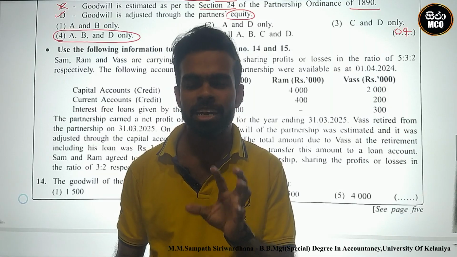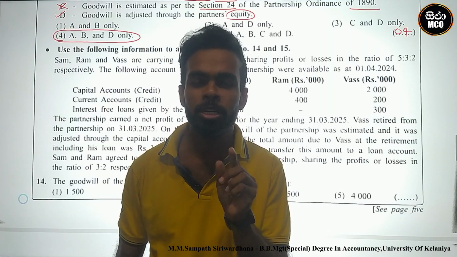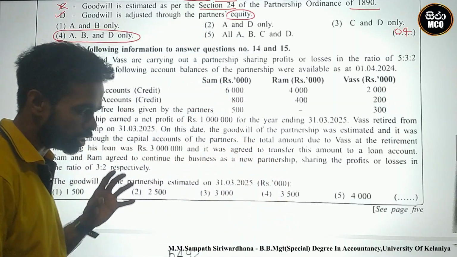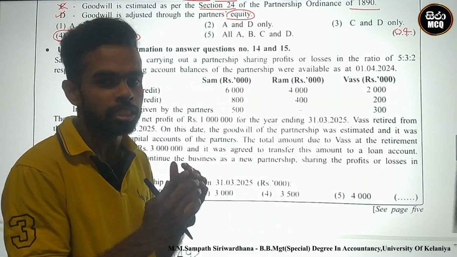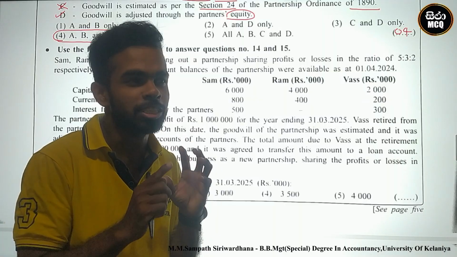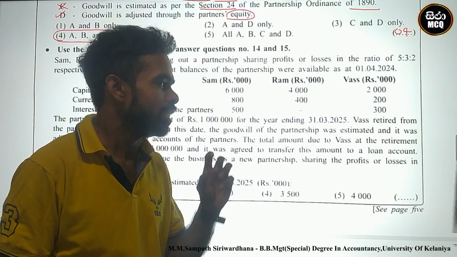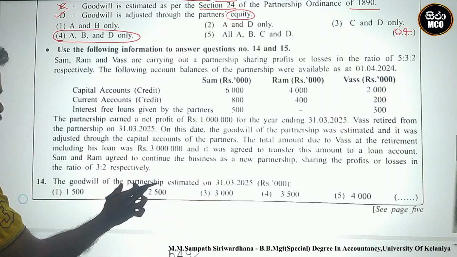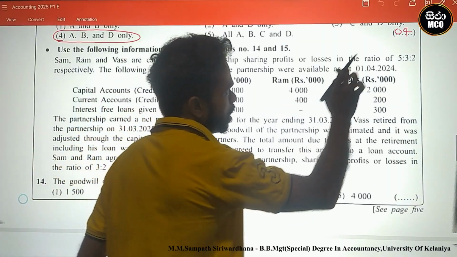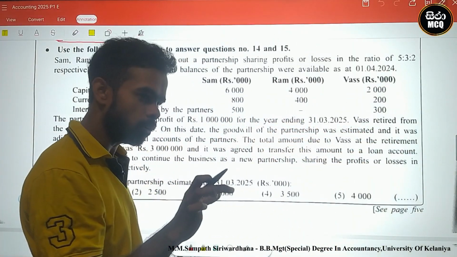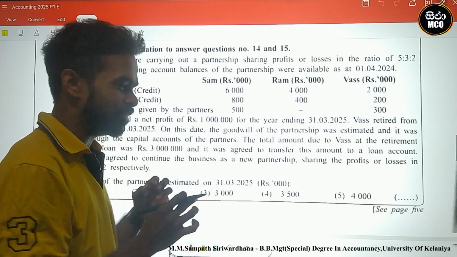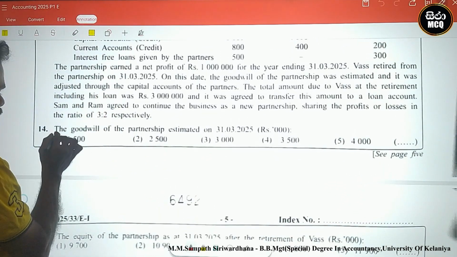Today we discuss the Advanced Level accounting paper 2025, question number 14. Questions 14 and 15 are related to one piece of information, so firstly I read question numbers 14 and 15 and calculate both of them together. Okay, let's see. Look here.